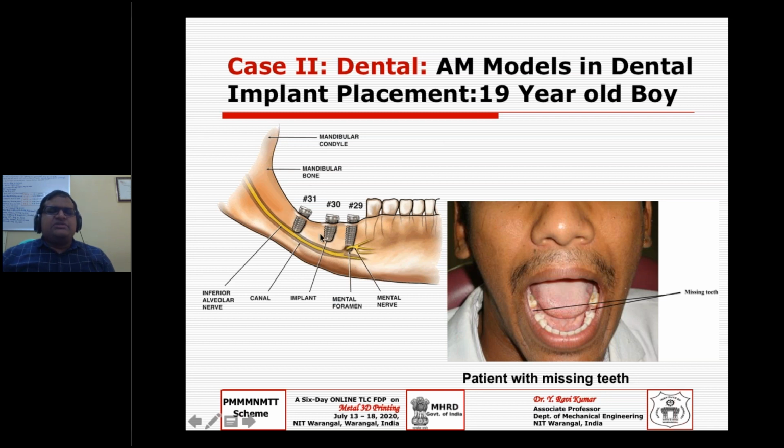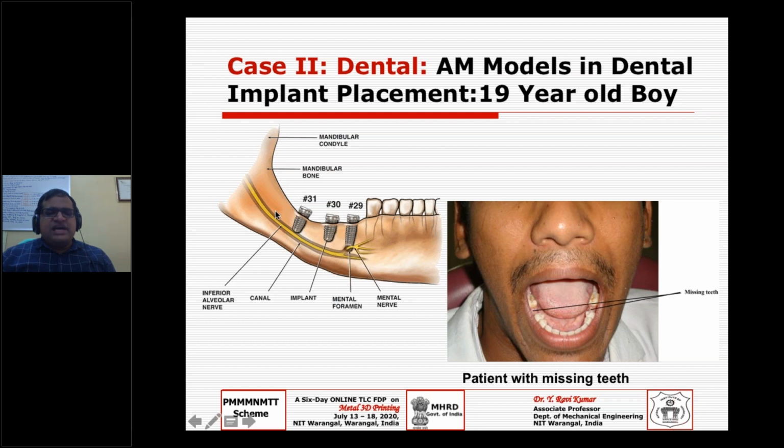the greatest advantage once you come to the 3D printing of dental implantation. As I already mentioned, if you go with the conventional impression technique, you cannot get the nerve information. Why? Because the nerve is inside the bone. So the impression will get only the outer surface of the bone information.